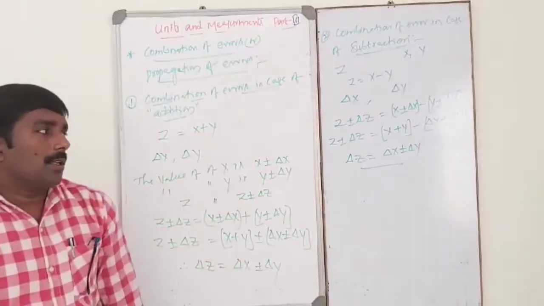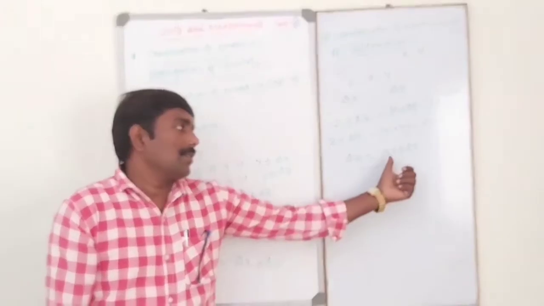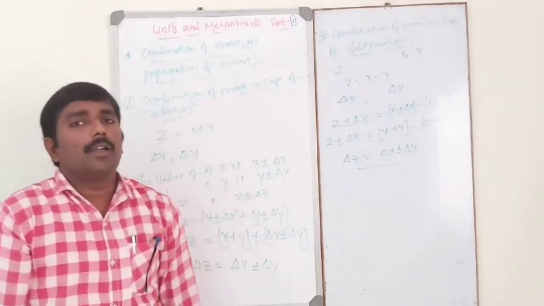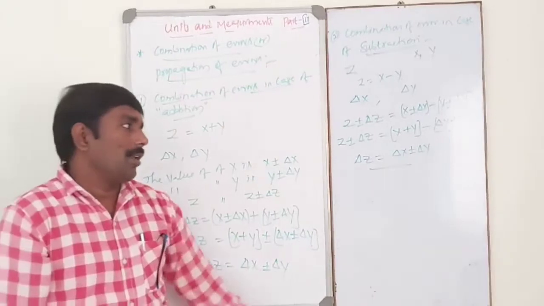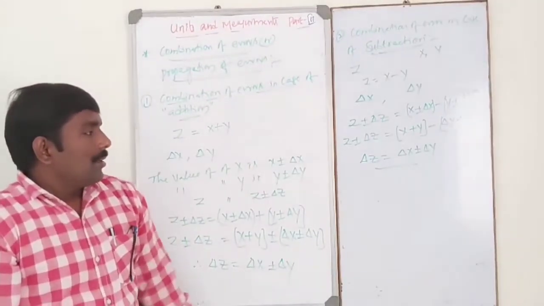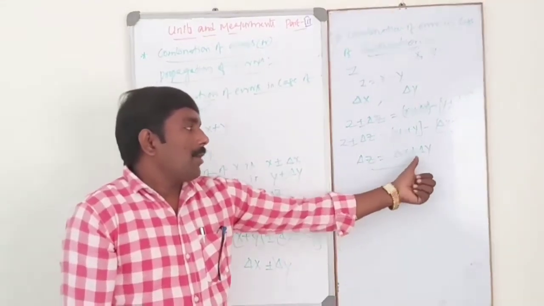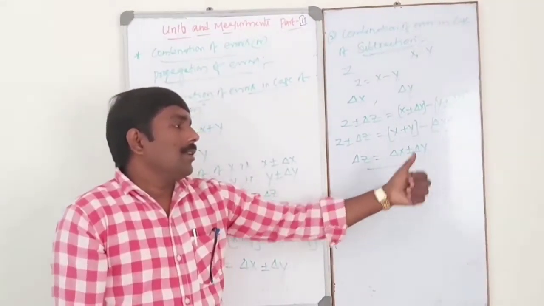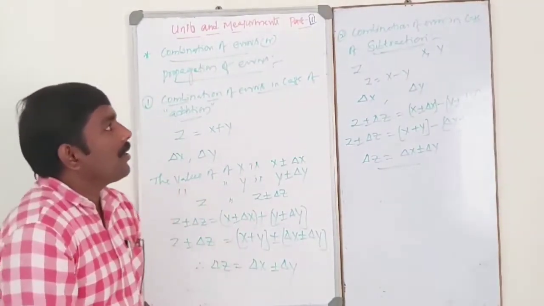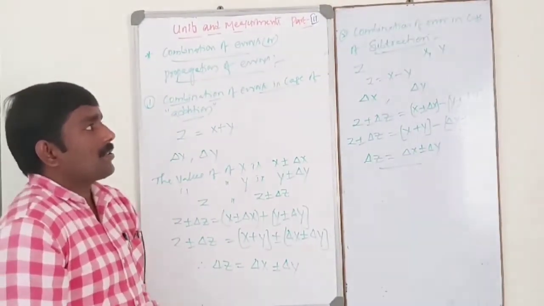So in addition or subtraction, the error is always positive. The total error is the sum of the individual errors in x and y. Okay, this is the combination of errors in case of subtraction.